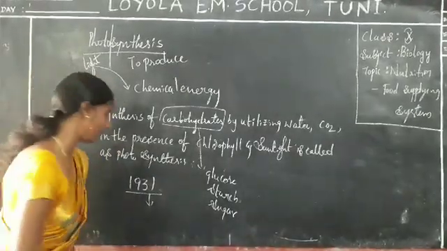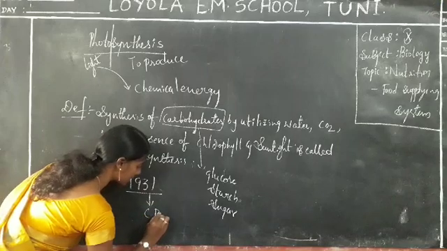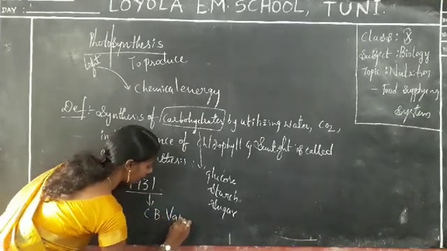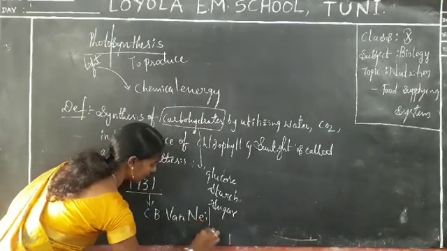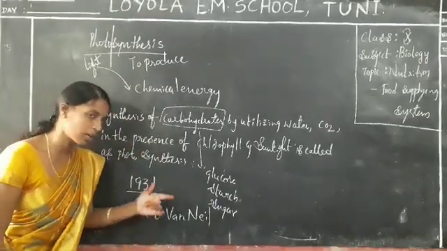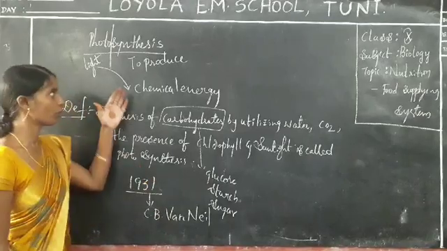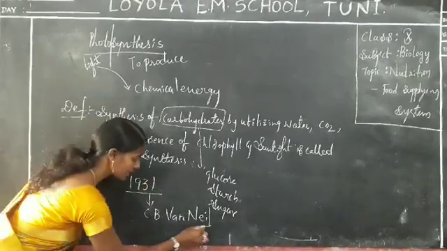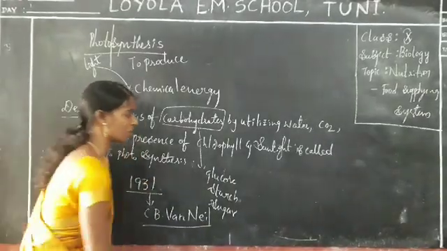But it's a very simple equation. His name was C.B. van Neel. So what is the scientist's name? In the year 1931, he proposed one of the main equations for photosynthesis. What is the equation?